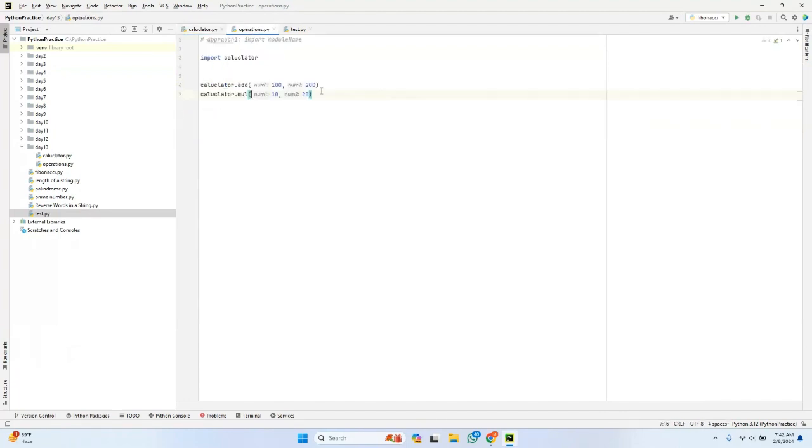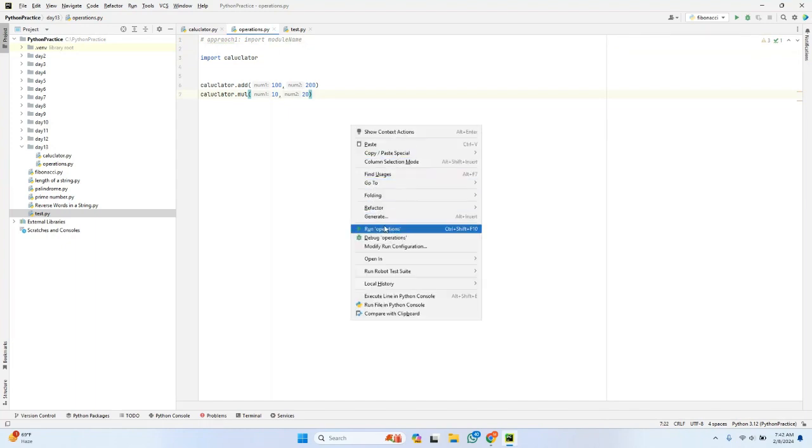This is calling the function or a method from another module; if you called functions in calculator.py itself, that would be the same module. In the other module, you have just imported. In order to call any function, method or class in one module, you have to import that particular module. That's what I have done. This is approach 1. Let me try to execute this.